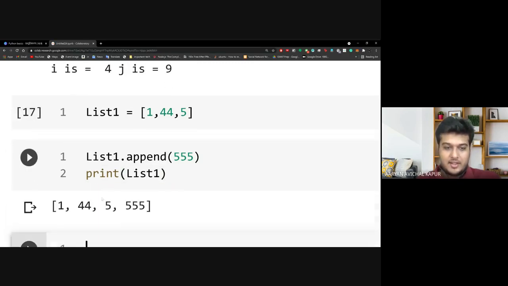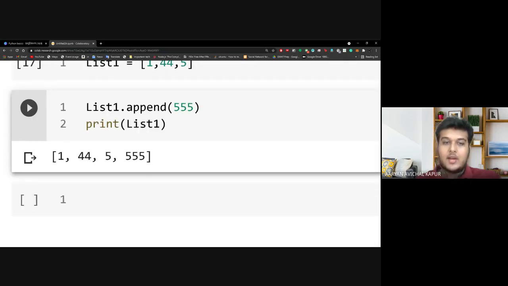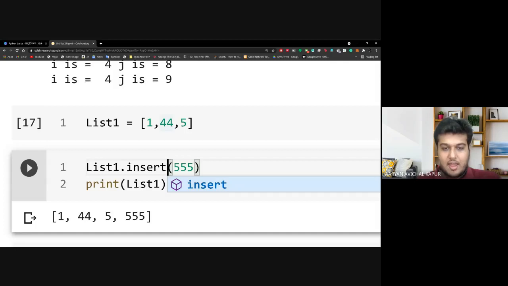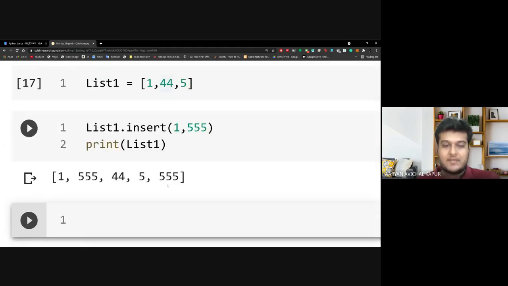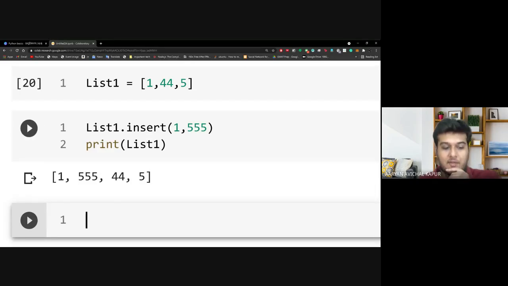So you'll be able to see that now in the list we had 1, 44 and 5. Now we've simply added a 555 to it, right? So this is how append would work. Now let us say that I want to insert 555 here between 1 and 44. So what I do is I put an insert, I put the index first, that is 0, 1, 1 comma 555, and I print. And you'll be able to see that now 555 comes in at index number 1, right?